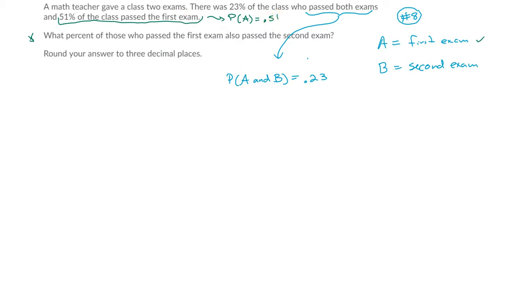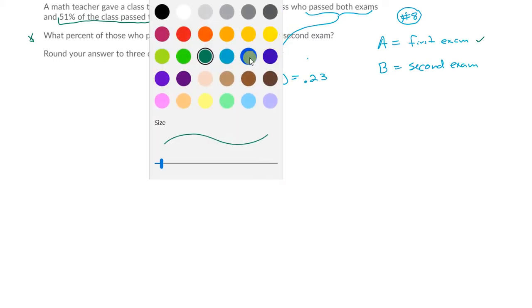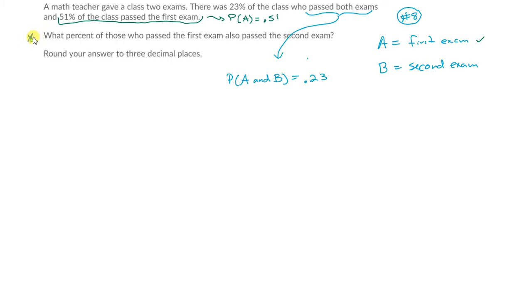So now what are they asking me about? Okay, so they're asking me about this. What percent of those who pass the first exam also pass the second exam? So isn't that just A and B again? So isn't the answer just 0.23? And the answer is, not quite. If you read this carefully, what percent of those who pass the first exam also pass the second exam?